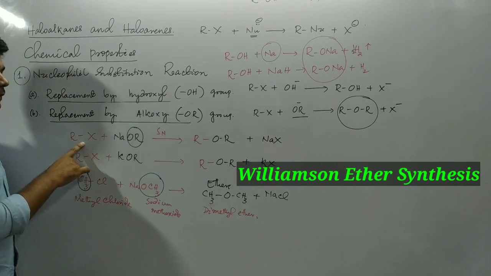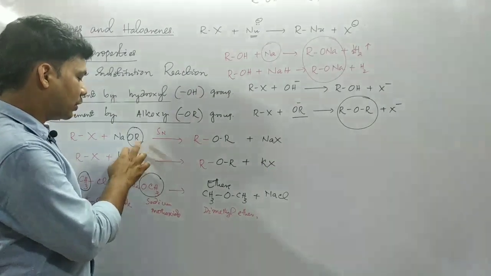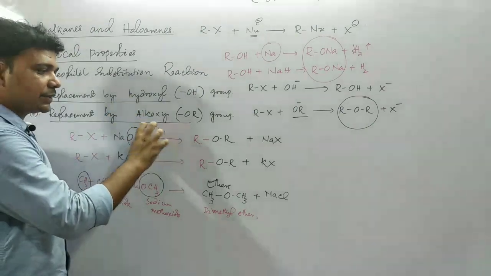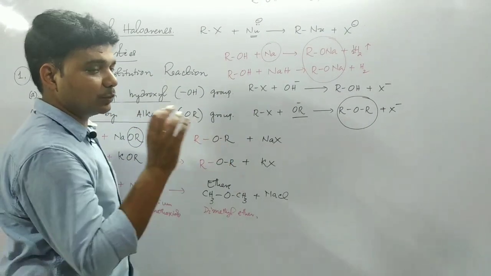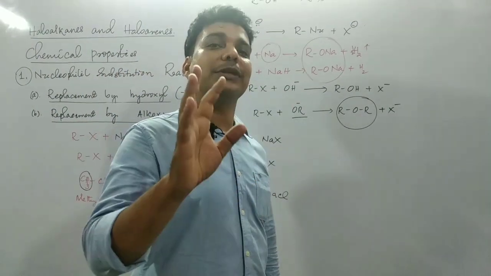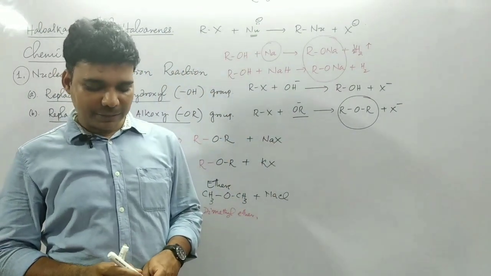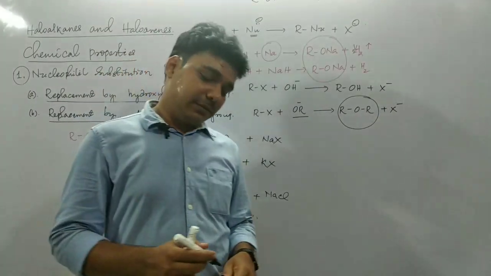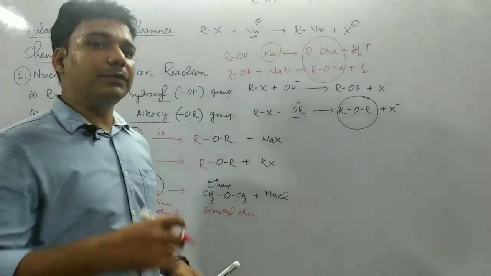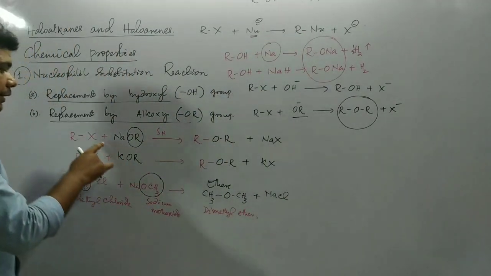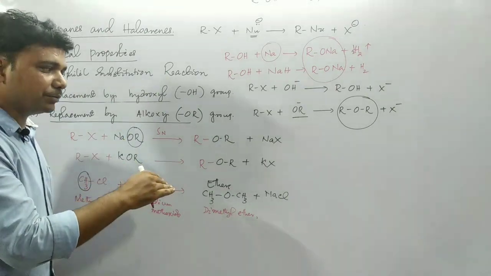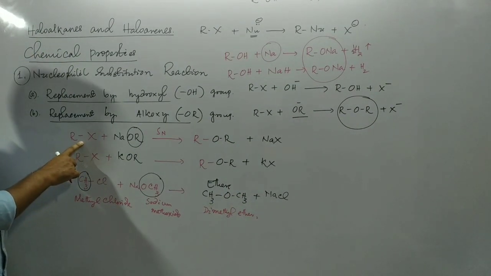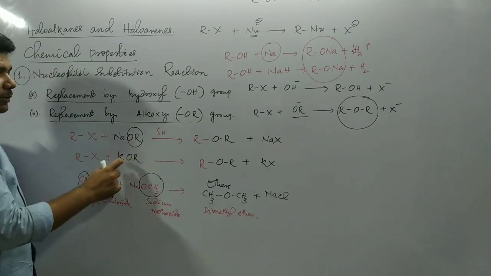What is Williamson's ether synthesis? When alkyl halide is treated with sodium alkoxide or potassium alkoxide, as a result of nucleophilic substitution reaction, we will get ether. It is one of the methods of preparation of ether. When we discuss ether in our next classes, when we deal with the ether chapter, again we will use the same reaction, because in this method we can prepare ether. The starting material is alkyl halide. Okay, so these are the reagents: sodium alkoxide, potassium alkoxide.